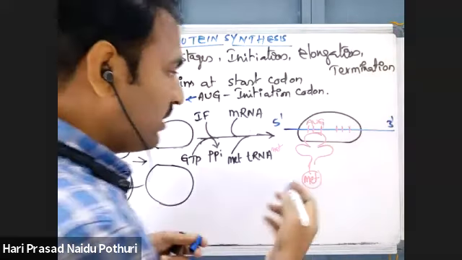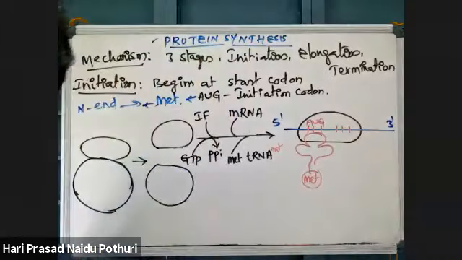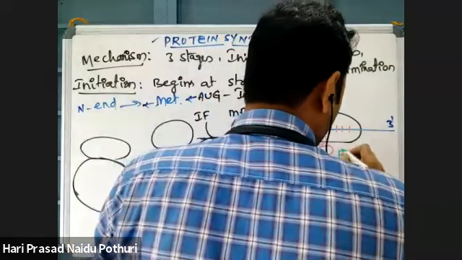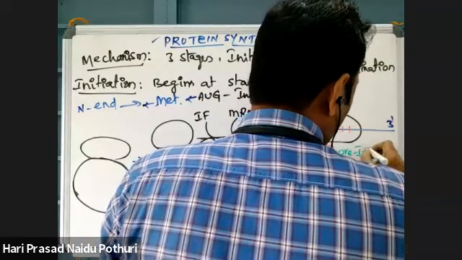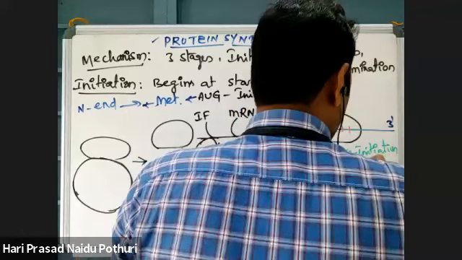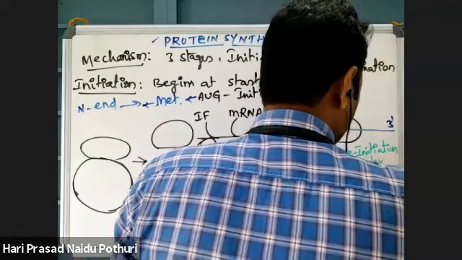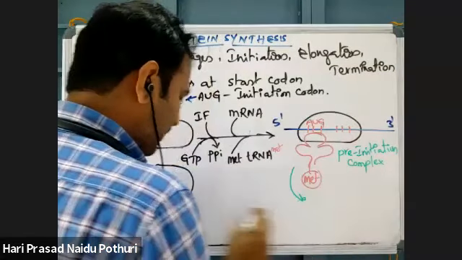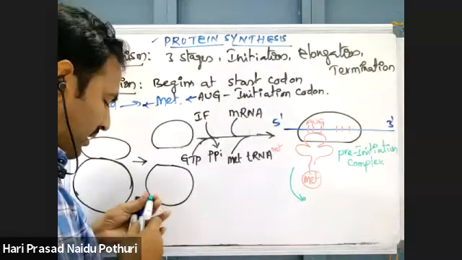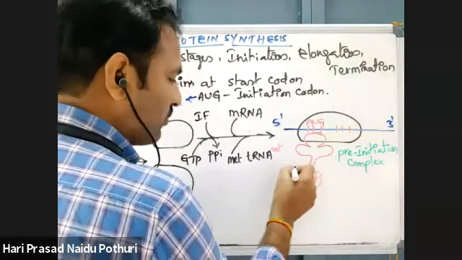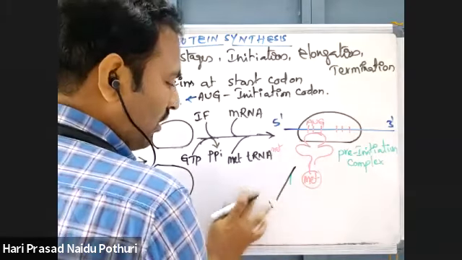This is what we call the pre-initiation complex. Now the larger subunit of the ribosome binds to this pre-initiation complex.